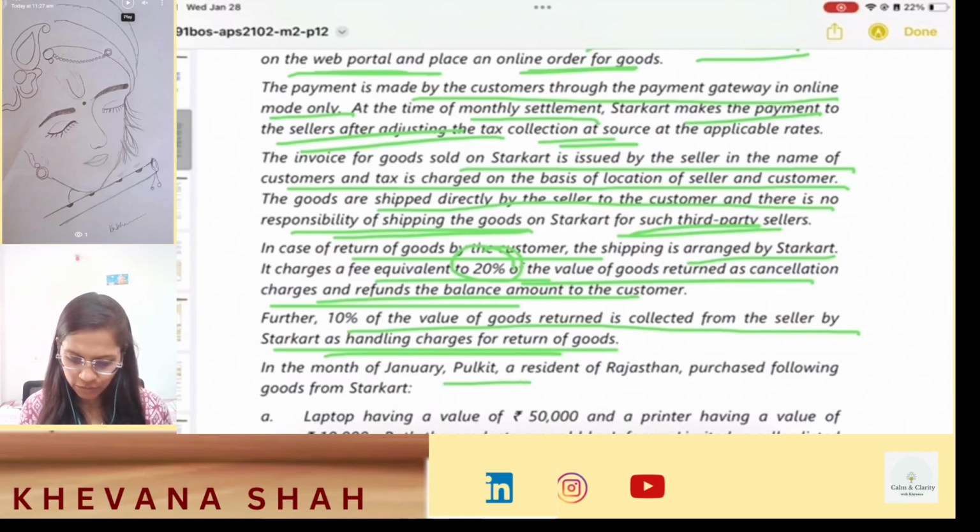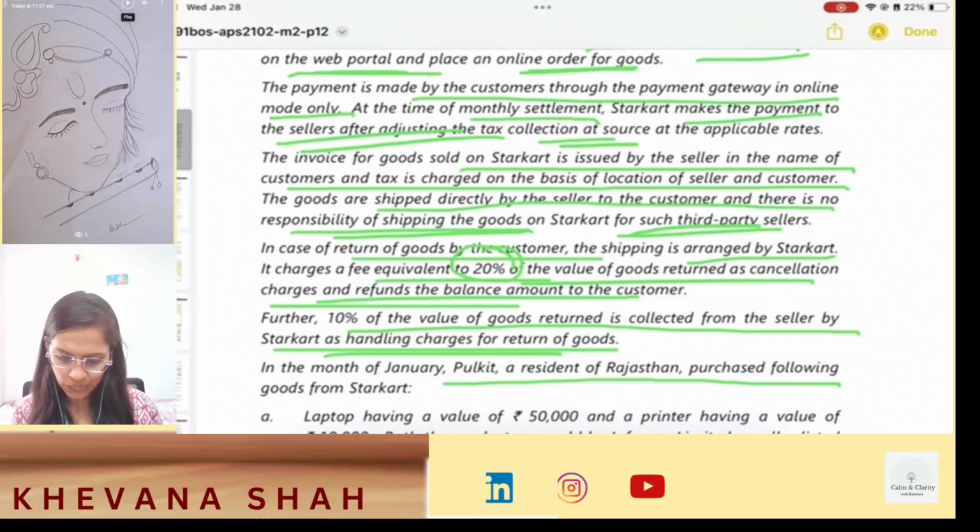Now, in the month of January, Pulkit, a resident of Rajasthan, purchased the following goods from Starcart: a laptop having a value of 50,000 and a printer having a value of 10,000. Both the products are sold by Infocom Limited, a seller listed on Starcart and registered under GST in the state of UP. Then, a mobile phone having a value of 30,000 sold by Starcart in its own capacity and a CCTV camera system having a value of 1 lakh sold by Secure World listed on Starcart and registered under GST in the state of Gujarat. Now all the amounts given above are exclusive of GST.